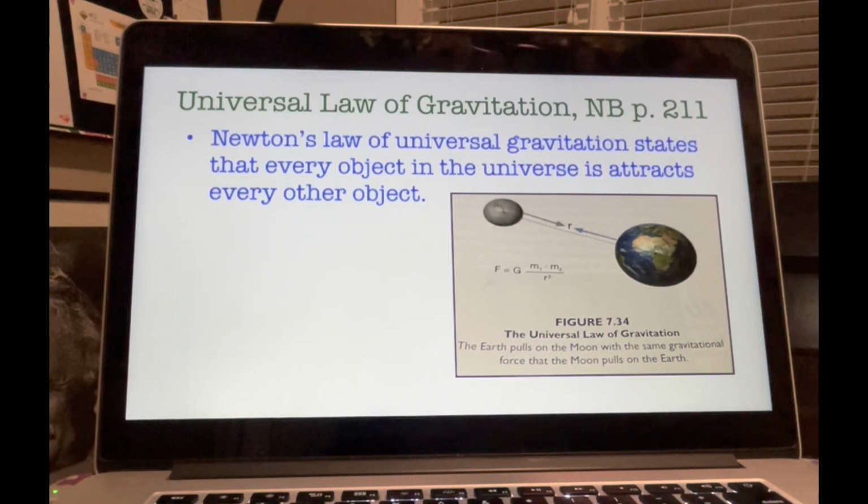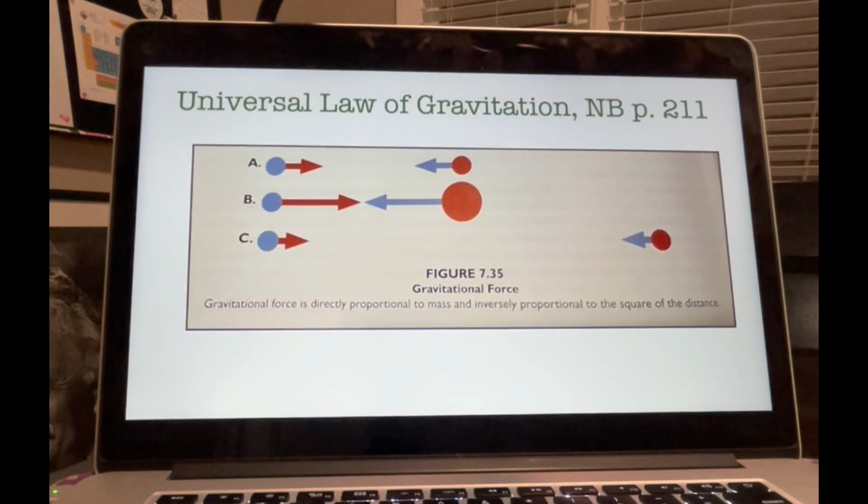Look at Newton's equation. You see that the masses of the two objects, m1 and m2, are in the numerator, indicating that the gravitational force between two objects is directly proportional to their masses. This means that the strength of the gravitational force increases as the mass of either object increases. The greater the mass of the objects, the greater the gravitational force between them. All right, let's see here. Notice A and B. When the mass of the orange ball is doubled, the gravitational force of attraction that each mass applies to the other also doubles.